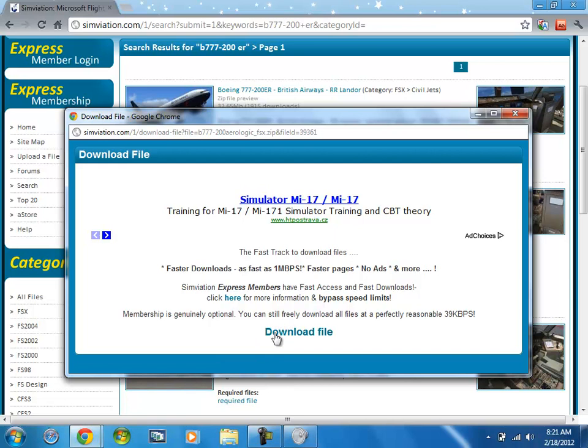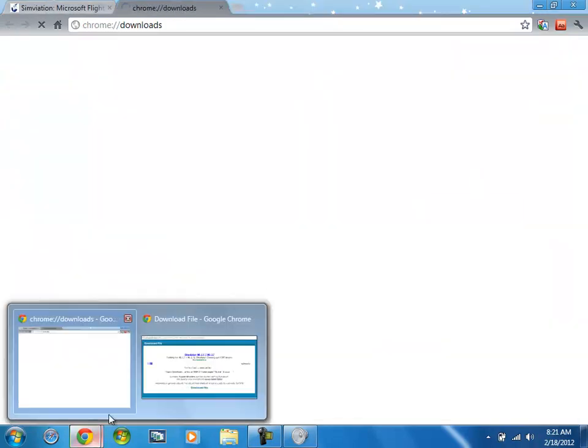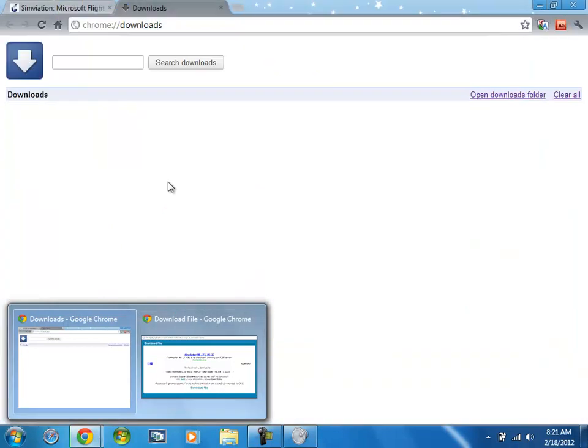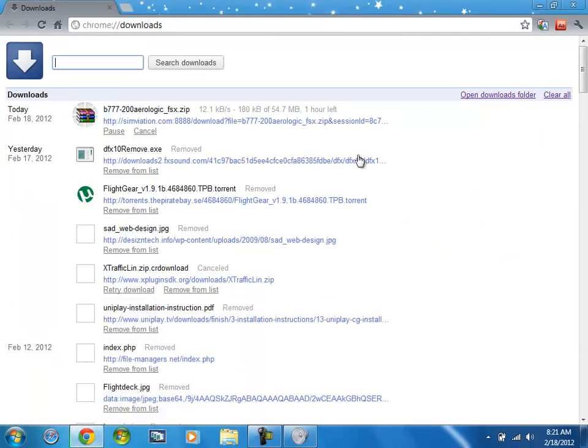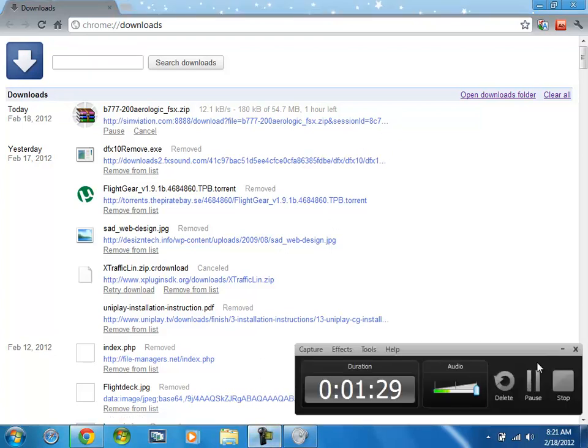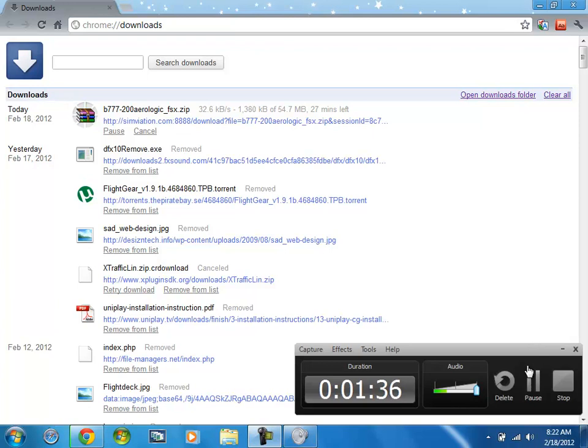Then it's now downloading. I'm going to click show all downloads so I can track this whenever I want. It's about 54 megabytes, so it's going to take a while to download. Okay, so I'm going to pause. My download speed is 31 kilobytes. That's so bad. That's my connection.